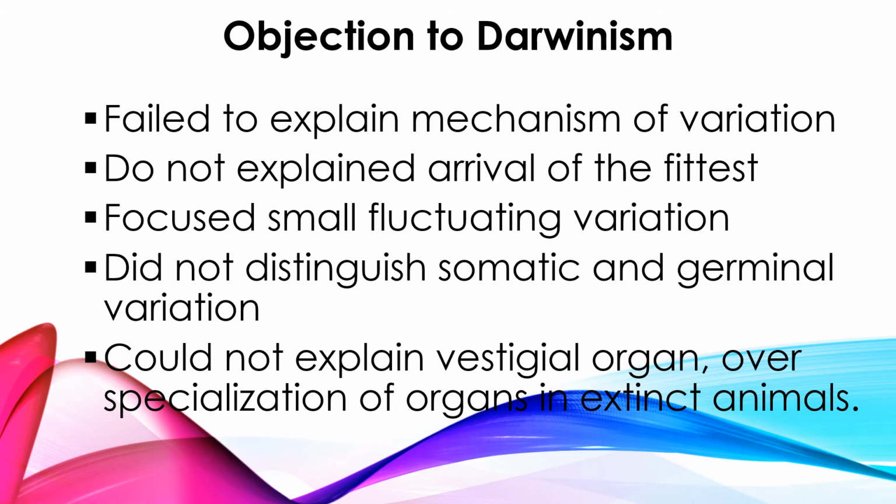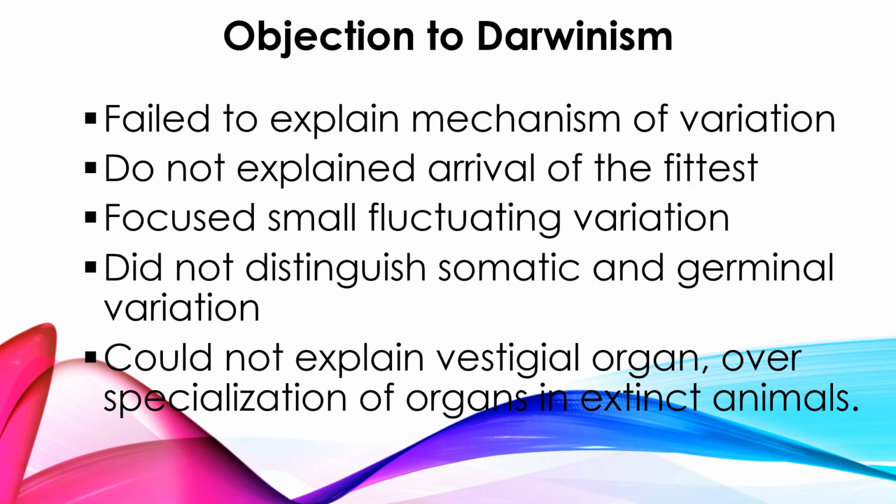But these variations mainly will not transfer to the next generation. They are mostly non-heritable. Only if variations are heritable can they transfer to the next generation. If it is not heritable, even if there are changes, they will not be passed on to the next generations. So Darwin focused only on small fluctuating variation, and mostly it is not heritable.